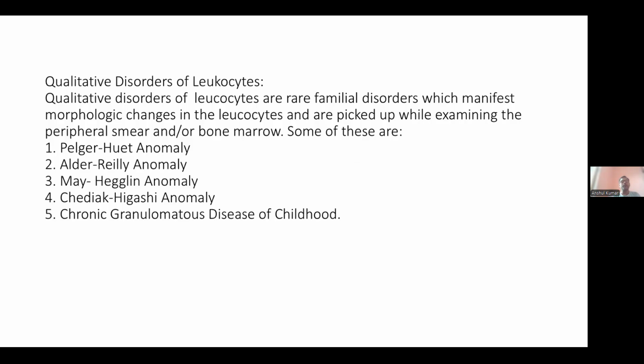Now coming to the qualitative disorders, these are rare familial disorders which manifest morphological changes in leukocytes, and they are picked up while examining the peripheral smear and bone marrow. Some of these are Pelger-Huet anomaly, Alder-Reilly anomaly, May-Hegglin anomaly, Chediak-Higashi anomaly, and chronic granulomatous disease of childhood. Qualitative disorders we will discuss in our next lecture.